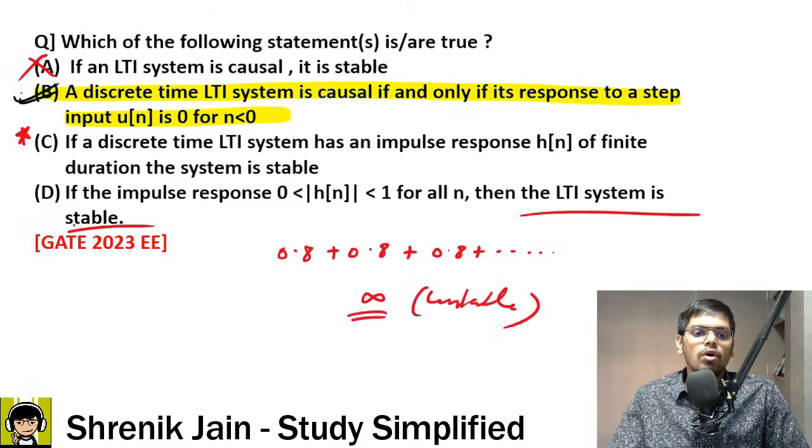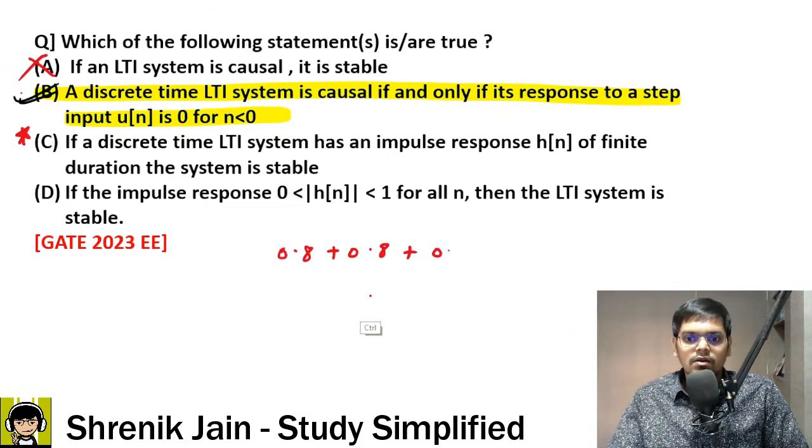Okay, so we got it. This statement is wrong. Because when h of n is 0.8, which is in this range, after doing the summation we are getting the answer as infinity, which makes it unstable. So saying it's stable is wrong.